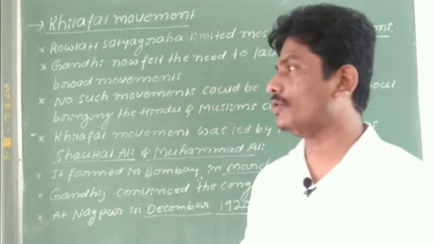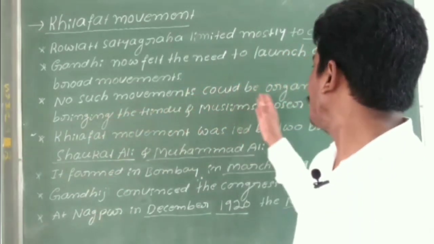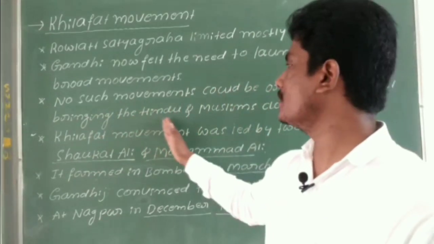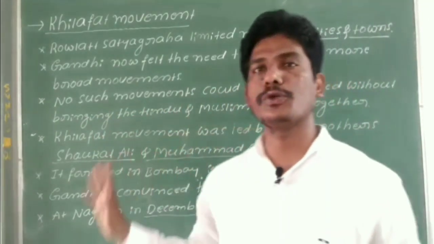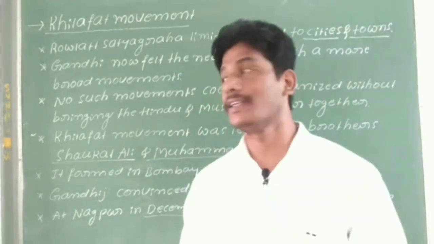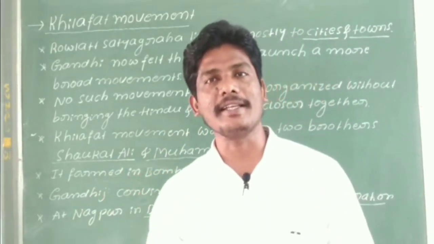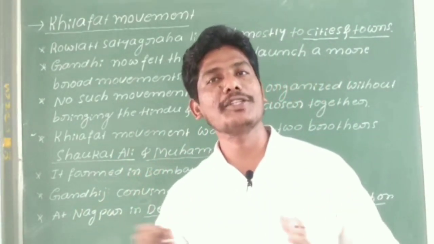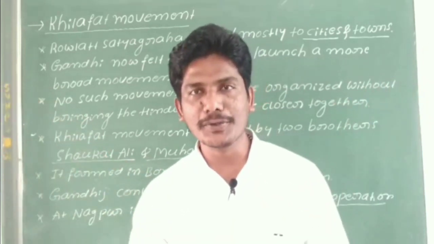Now, such a movement could not be organized without bringing the Hindus and Muslims closer together. So the interesting thing is, how could he organize the broader movement against the British rule?